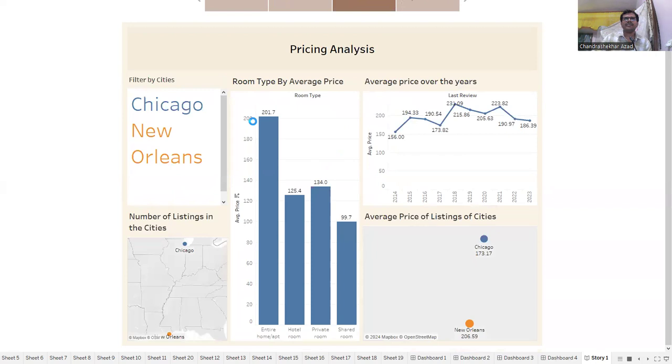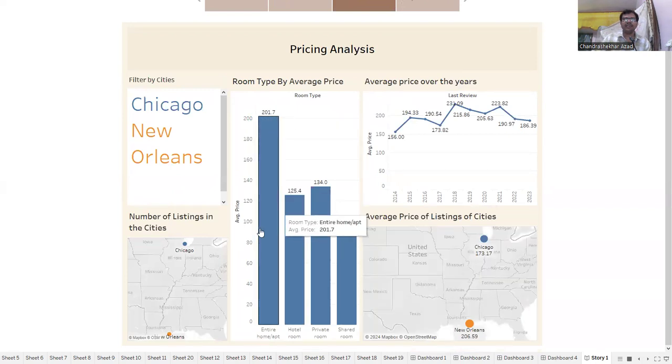Now here, if we talk about the prices of different room types, then the average price of the entire home apartment is 201 and hotel rooms are 125.4. Private rooms are 134 and shared rooms are 99.7. And here the average price over the year changes. That is, some years it increases, some years it decreases the average price.